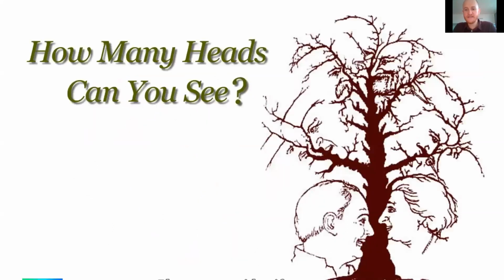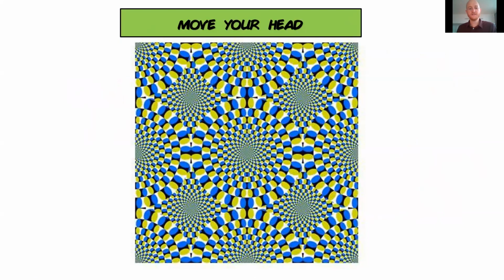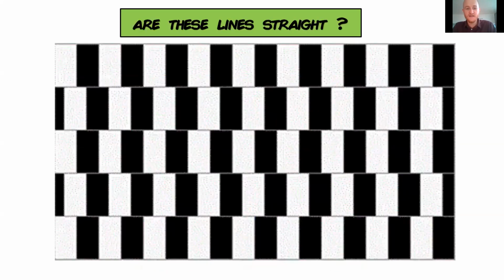And here, how many heads can you see? Okay, for me, I can see 8 heads in the tree. You can pause the video and try to find them all. Okay, I will show them at the end of the video or for the next lesson. All right, you can also try to move your head and you will see it's a bit different the way you see it when you change the position of your head. So this is just to trick your eyes. Same here, the lines, they appear crooked, but they're actually very straight. You can use a ruler and you'll see the lines are straight, but for you, they don't appear straight.